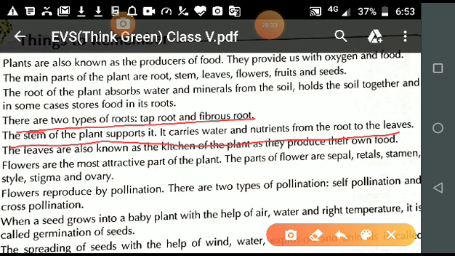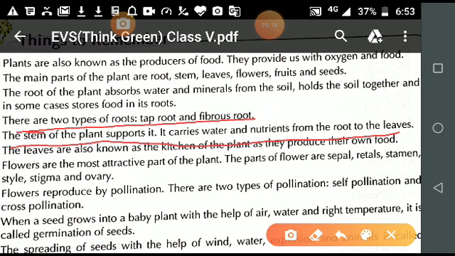So, what are the functions of the stem? The stem provides support to the plant above the ground. And what does the stem bear? It bears branches, leaves, buds, flowers and fruits. And what is another function of the stem?